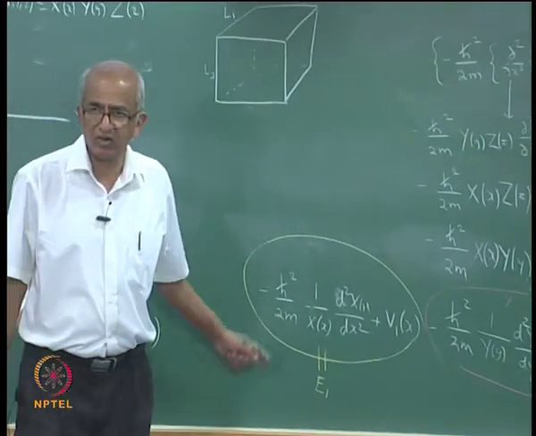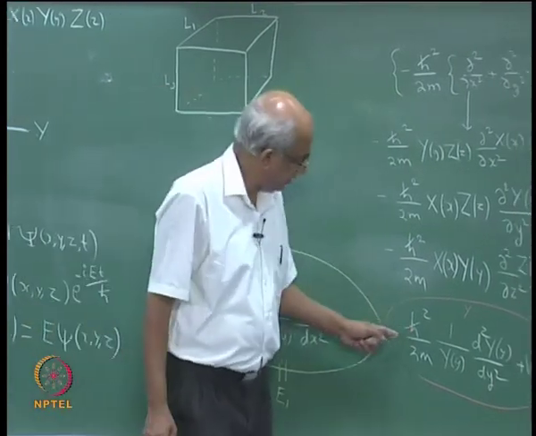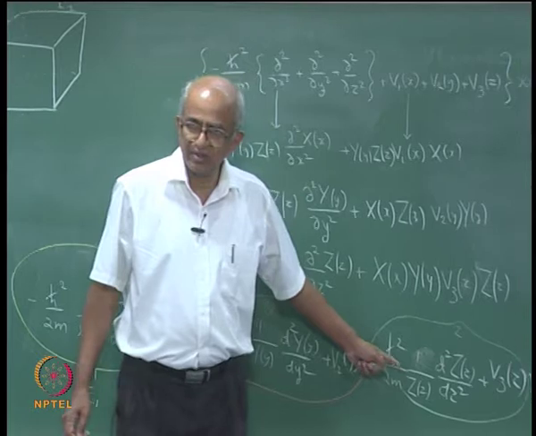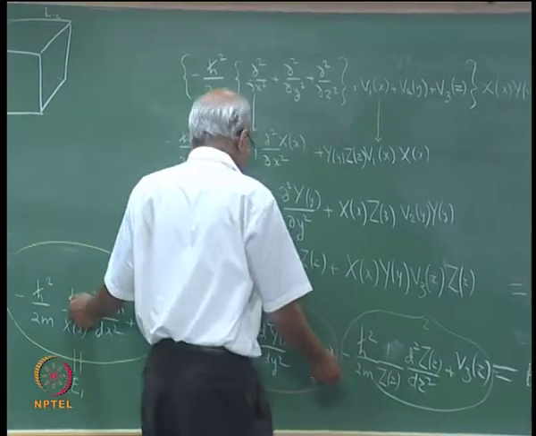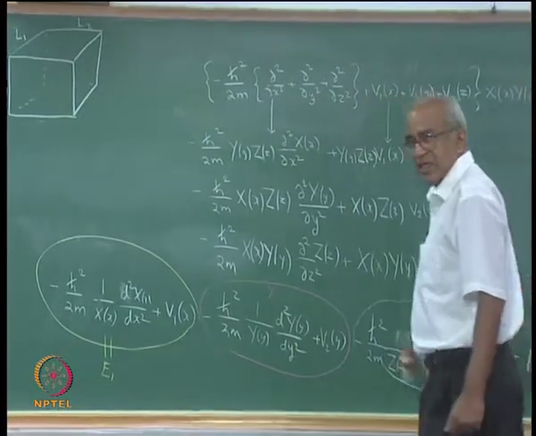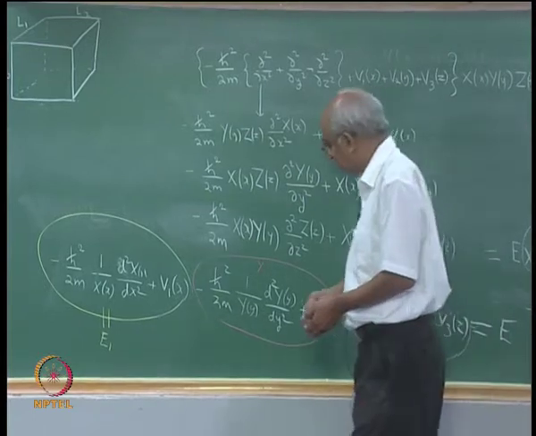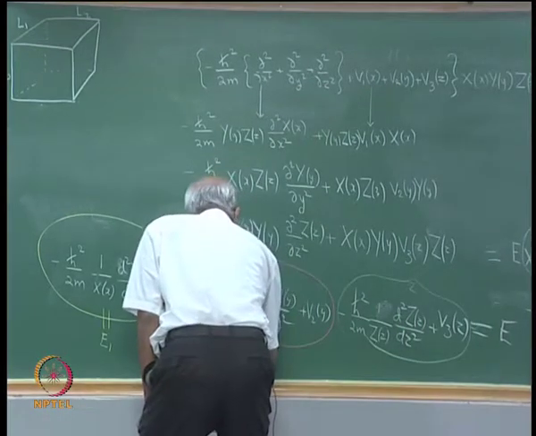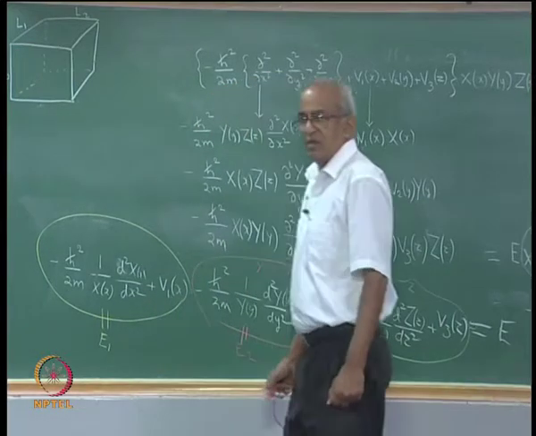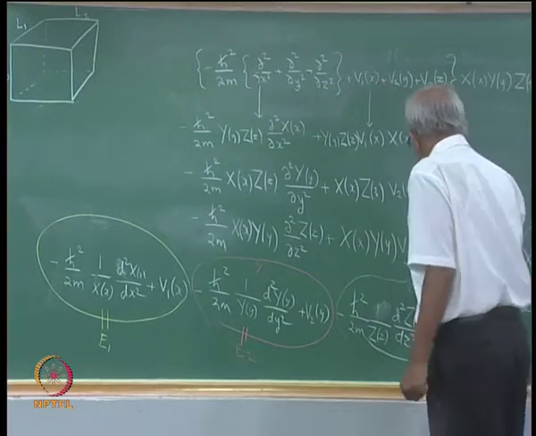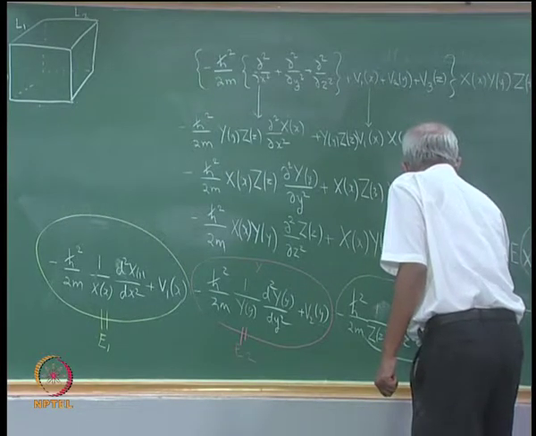But then if you are taking these two terms to the other side and arguing this, why should I take those two terms? I could have taken this and that also to the other side and repeated the argument, and it would imply that this also must be equal to a constant, which is some E2. And the third one also must in a similar fashion be equal to a constant, which you will call E3.